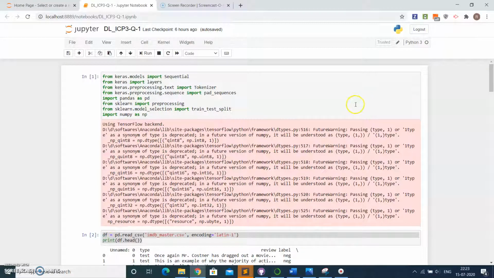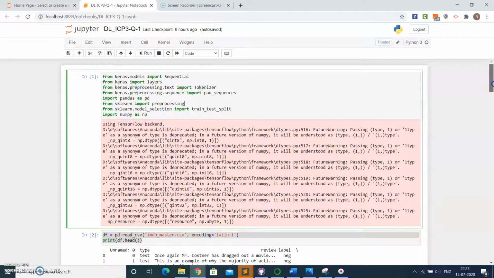Here, the objective of this ICP is to learn about the embedding layer in Keras, as well as performing the sentimental analysis on IMDb, as well as the Fetch20 newsgroup datasets. The software that I have used here is Python 3, Pandas, and the Keras and TensorFlow libraries.